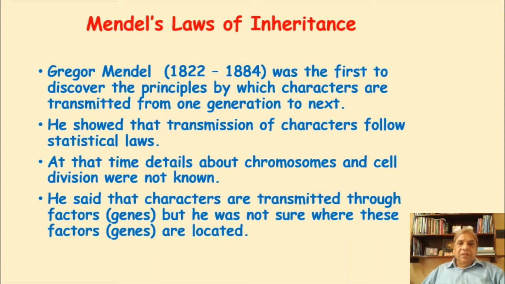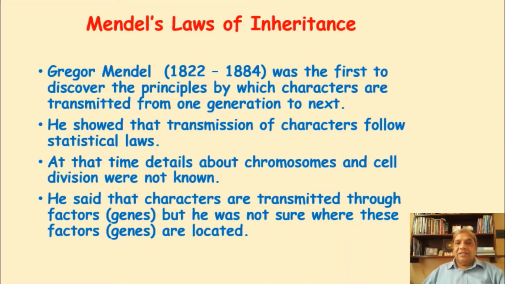At the time, the details about chromosomes and cell division were not known. That means after 1822, in that era, nobody knew about chromosomes or cell division, and yet without knowing about them, he could determine many things which are very correct today.